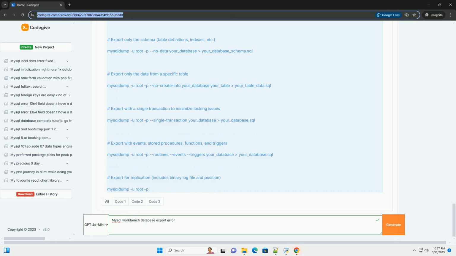Conclusion: exporting a MySQL database using MySQL Workbench can sometimes be a challenging task, especially with large or complex databases. By understanding the common causes of export errors, applying the troubleshooting steps outlined in this guide, and leveraging the power of the mysqldump utility, you can effectively overcome these obstacles and successfully back up your valuable data. Remember to always prioritize data integrity and to carefully consider the potential consequences of any changes you make to your MySQL server configuration. Good luck.